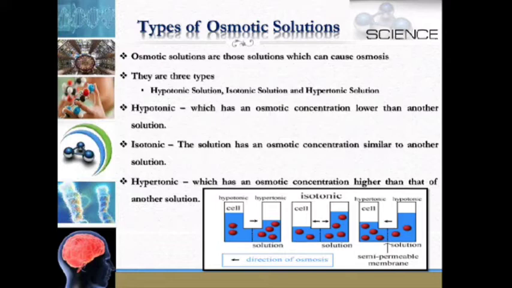So you have three different types of osmotic solutions. They are hypotonic solution, isotonic solution and hypertonic solution. See, I have explained how a cell behaves when it is kept inside the hypotonic, hypertonic or isotonic solution.